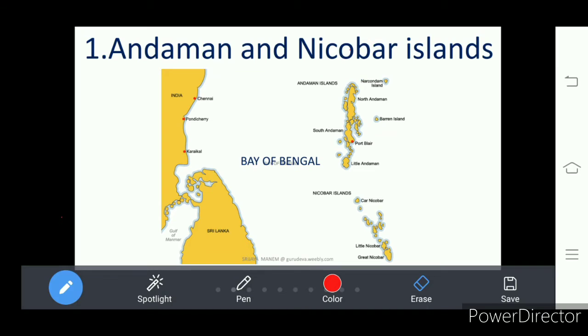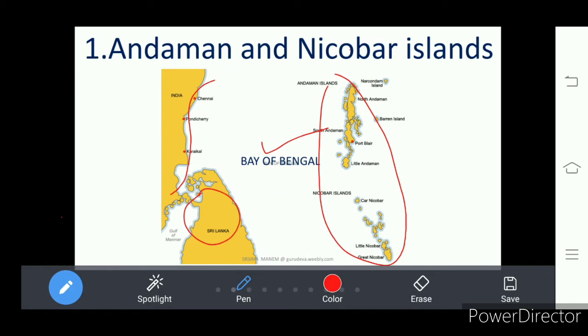Look here. This is our Indian coastal area, and this is Sri Lanka. In the Bay of Bengal, we find the Andaman Nicobar Islands.